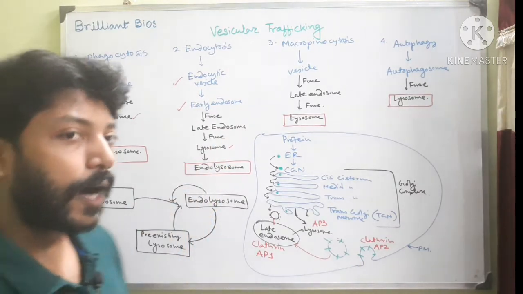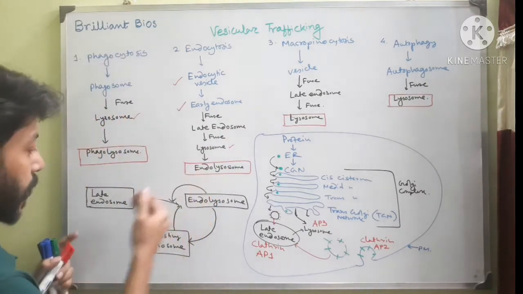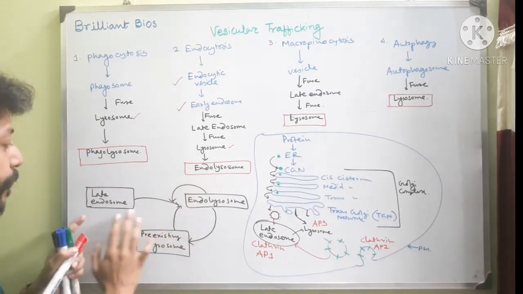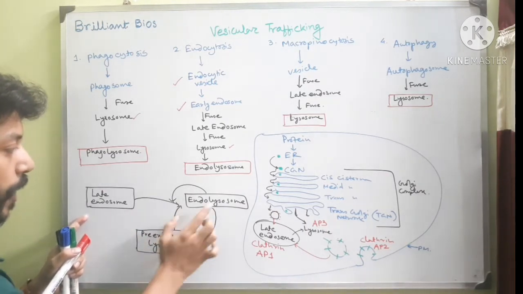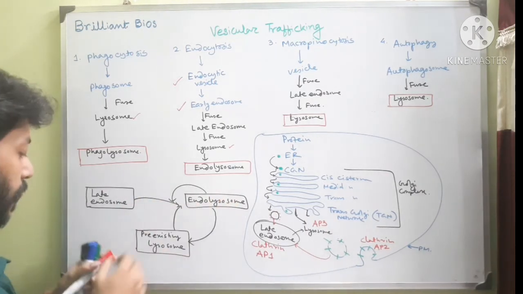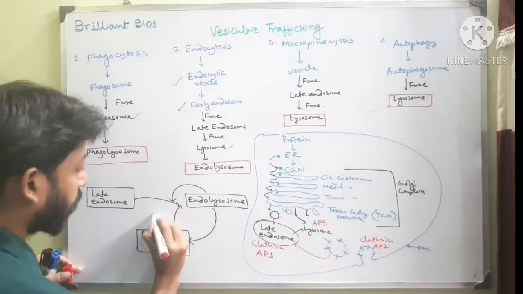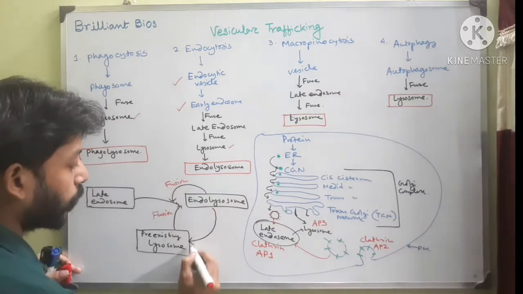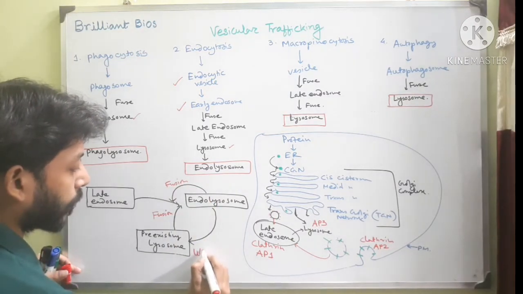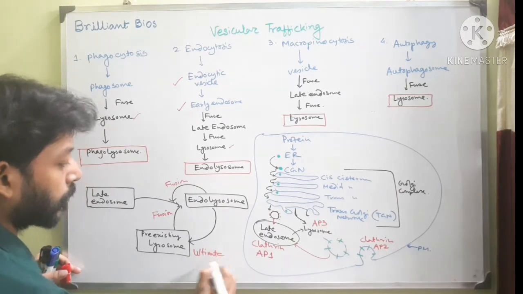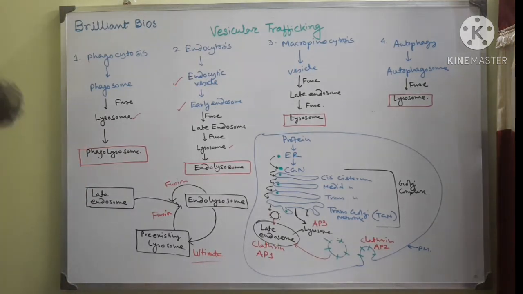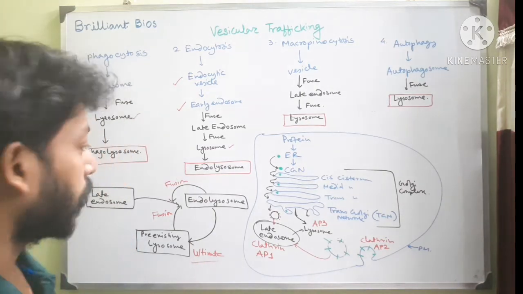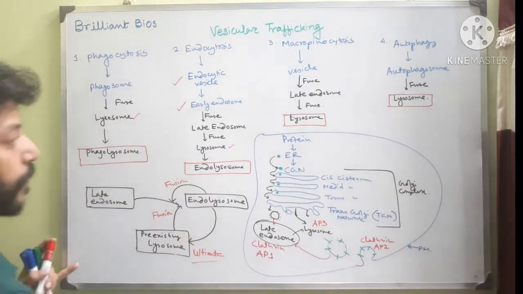Okay, now how will we discriminate late endosome, lysosome and endolysosome, because they actually fuse. This is a very confusing area. Late endosome can fuse with lysosome, and also can fuse with endolysosome. So this fusion can occur, and ultimately it will produce the ultimate lysosome. Now I will show you how this discrimination can be made. Actually, you can discriminate these three organelles.